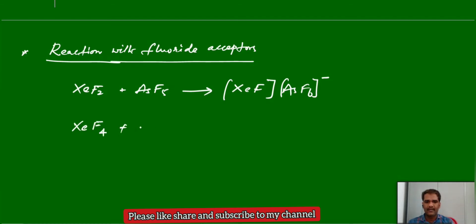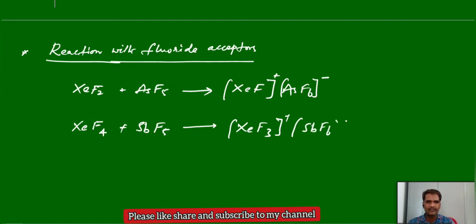Xenon tetrafluoride, if you treat with antimony pentafluoride. SbF5 is also a good Lewis acid. We have the vacant orbital, it can accept one fluorine. It will form XeF3 plus SbF6 minus.